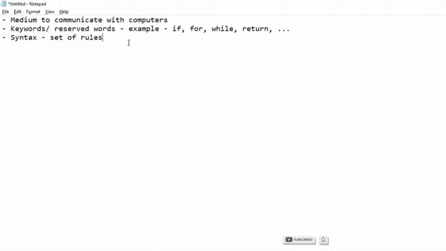Python also has a large community. What does it mean? It means a lot of people are using Python, and if you try to learn Python, it becomes pretty easy because if you ask something, like I'm getting this error in my code, there might be someone who can answer your question.